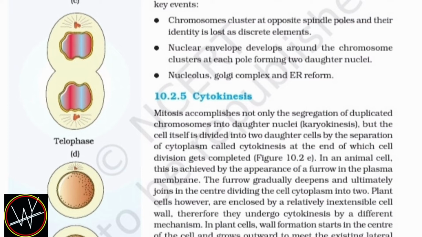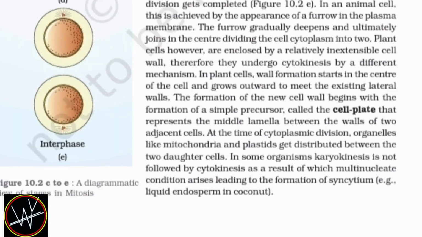Plant cells, however, are enclosed by a relatively inextensible cell wall. Therefore, they undergo cytokinesis by a different mechanism. In plant cells, wall formation starts in the center of the cell and grows outward to meet the existing lateral walls. The formation of the new cell wall begins with the formation of a simple precursor called the cell plate that represents the middle lamella between the walls of two adjacent cells.